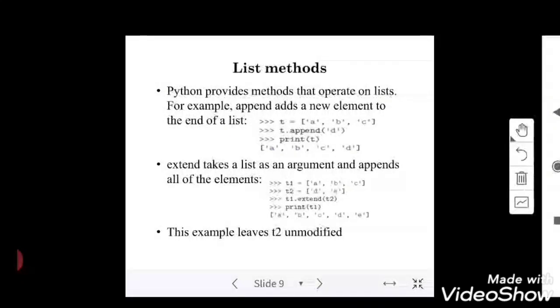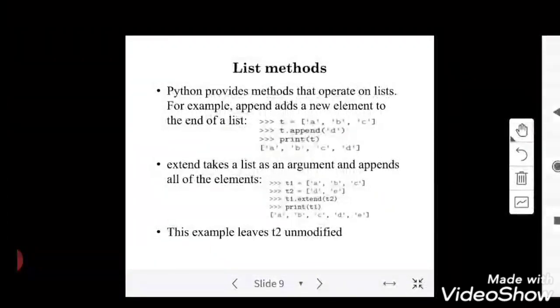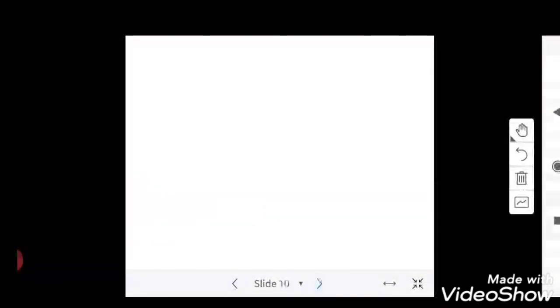Or I can replace the names from the second position to the eighth position, all of them. Or I can add a few names at the end of the list. Or I can combine two lists into a single list. That also can be done. We shall see some examples at the end.